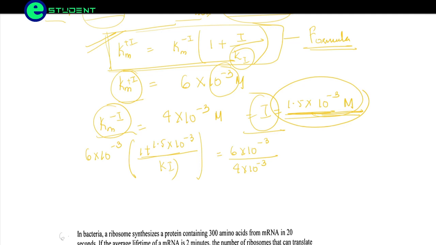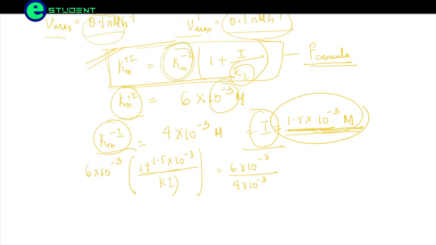So why are we getting 4 into 10 to the power minus 3? Because here you see Km minus I here. I forgot to write it here. Sorry friends, this will be equal to 4 into 10 to the power minus 3. So we are transferring this to this place. So 6 into 10 to the power minus 3 divided by 4 into 10 to the power minus 3, which is equal to 1 plus 1.5 into 10 to the power minus 3 divided by Ki.